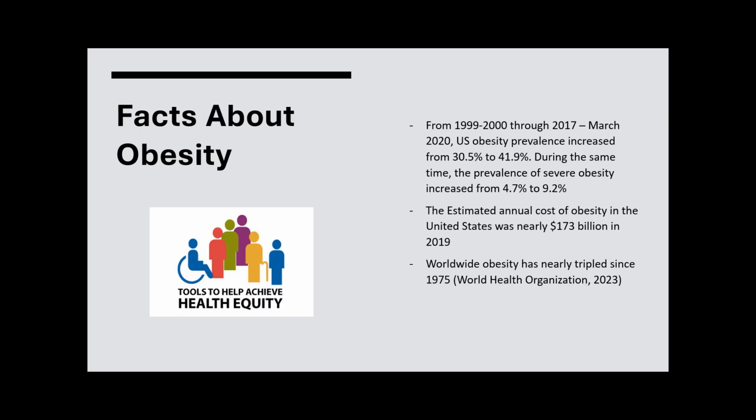There's some facts about obesity. From 1999 to 2000 through 2017 to March 2020, the U.S. obesity prevalence increased from 13.5 to 41.9%. During the same time, the prevalence of severe obesity increased from 4.7% to 9.2%. And obviously, this is just in the U.S., and this is only based on adults. Now, the estimated annual cost of obesity in the United States was nearly $173 billion in 2019. Worldwide, obesity has nearly tripled since 1975, just going to show how much obesity has increased throughout the years.